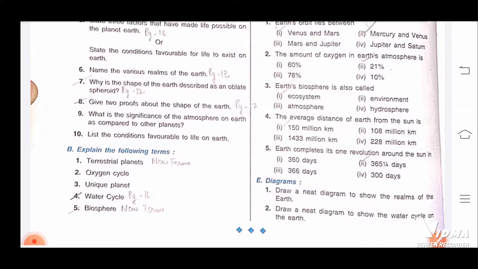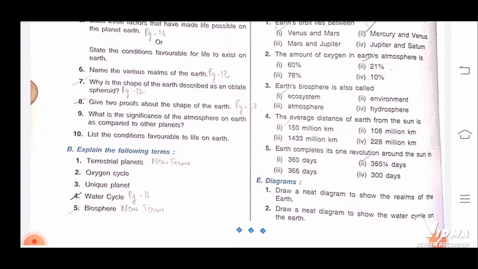Terrestrial planets, that is given in the technical terms to remember, page 17. Oxygen cycle, that we have discussed on page number 16. Unique planet, that is also unique, we can just tell only. Then water cycle also we have discussed. Water on the earth goes into the atmosphere as vapor by evaporation and transpiration, and then again the vapor is returned to the earth as rain or snow. This is called water cycle.